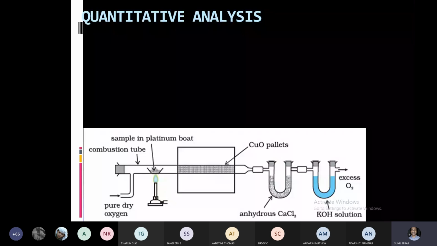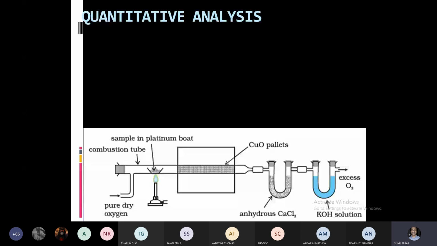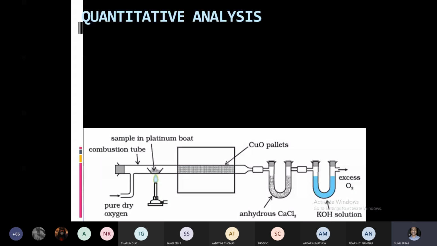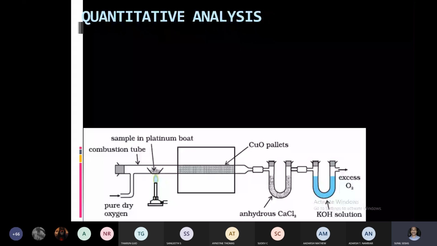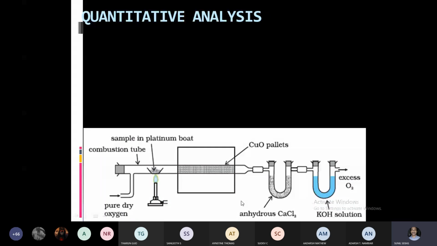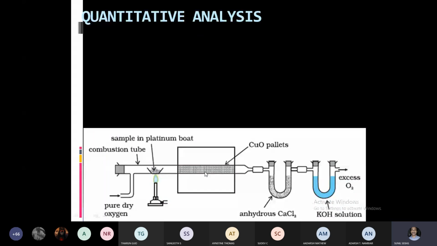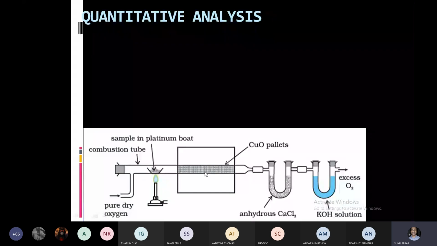Complete conversion is needed. For that we will use pure dry oxygen also in the furnace. So the substance is heated in a current of pure dry oxygen which will pass through cupric oxide. When it is passing through the cupric oxide, all the carbon present in the organic compound will be converted to carbon dioxide. All the hydrogen will be converted to H2O, and these gases coming out of the furnace will be passed through the first U tube which contains anhydrous calcium chloride.